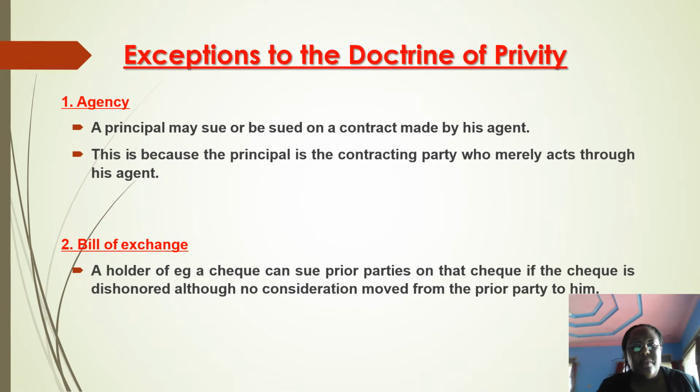The doctrine of privity has some exceptions, about six exceptions, which we are going to look at. The first exception is agency. With the principle of agency, even if you're not part of the contract between the principal and whoever he signed with, if you're the principal's agent, the law can enforce the contract against you.